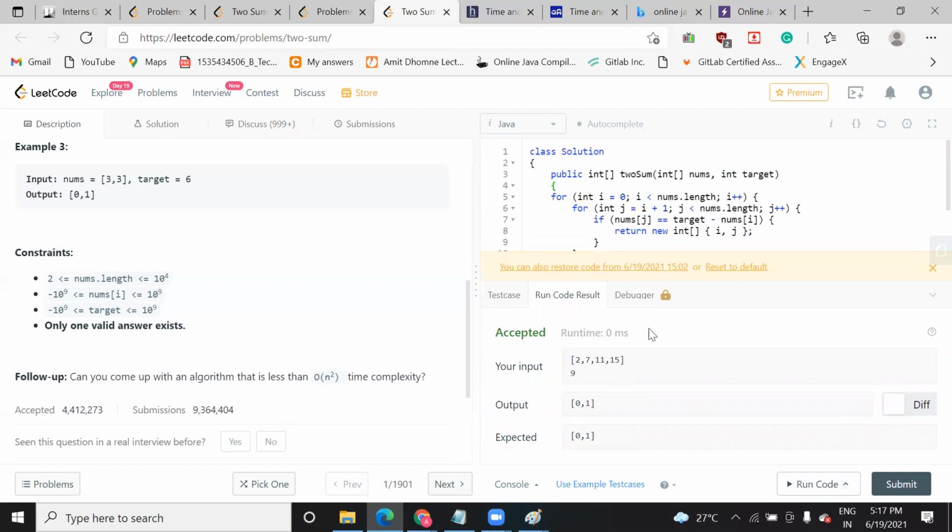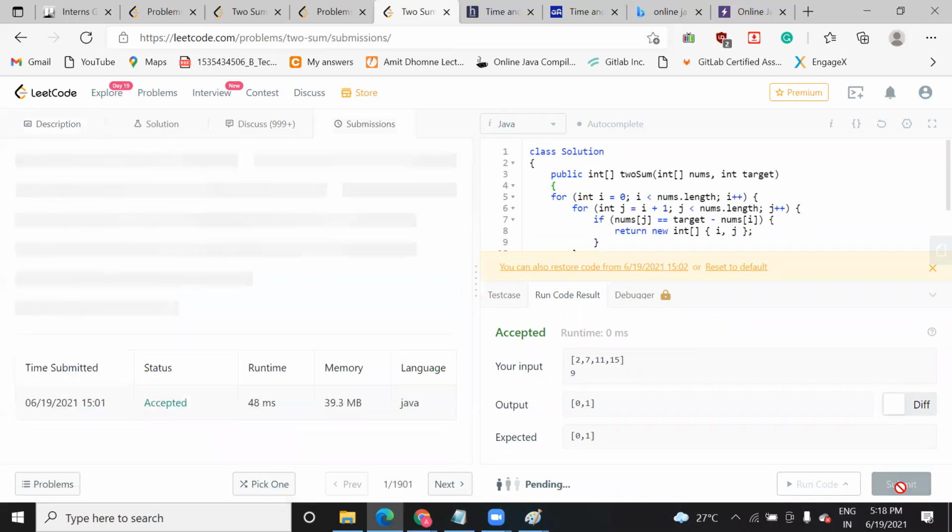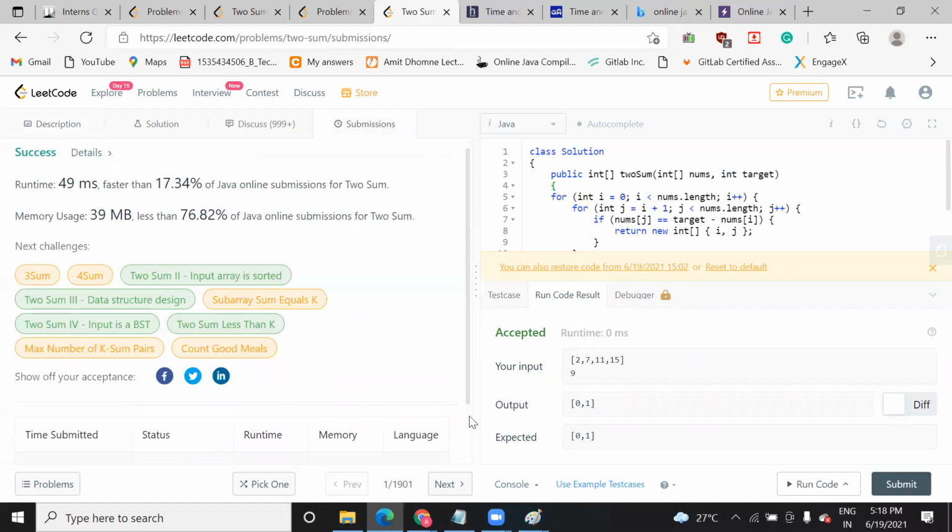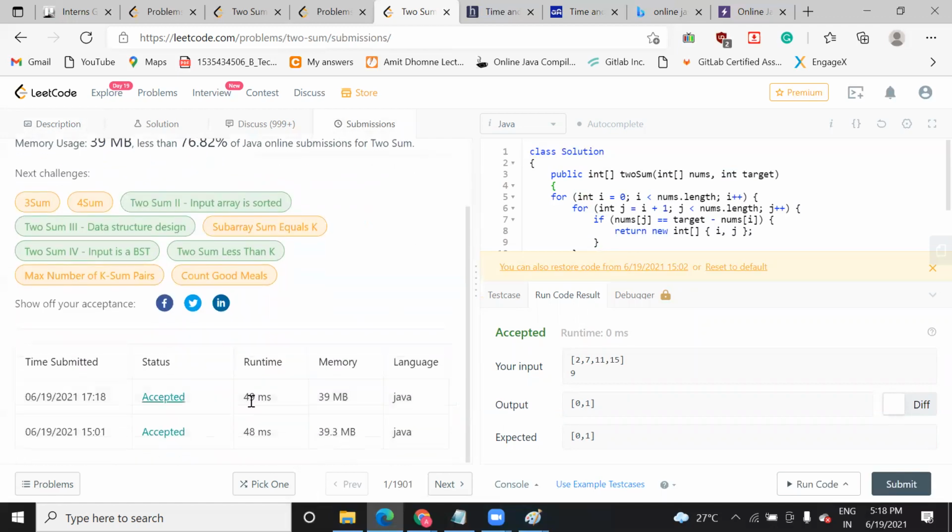Okay, so you can see this. It is showing runtime is 0 millisecond. Means it was running so fast that it is showing zero. Let me submit it and check it. Let me submit the code. So it is showing you 48 millisecond actual time when it is working on all the set of data.